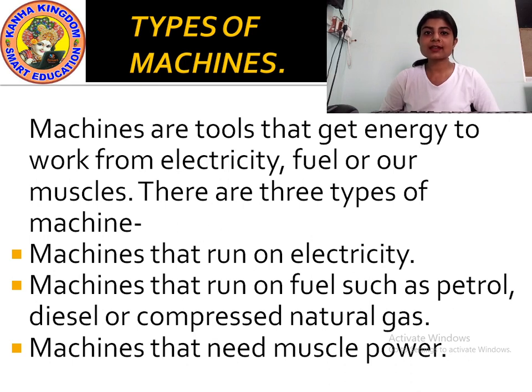And what does this fuel and electricity do? It gives energy to the machine to work. Okay. Then machines that need muscle power. Muscle power means our energy.